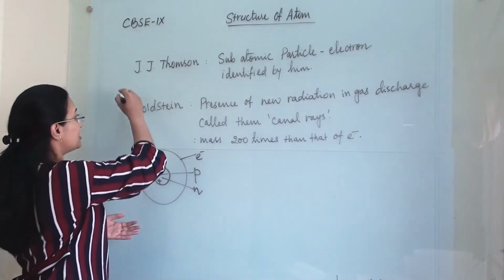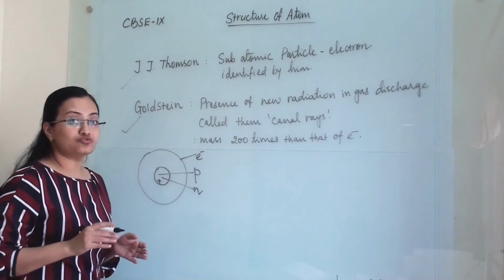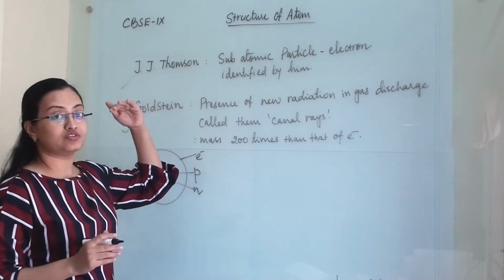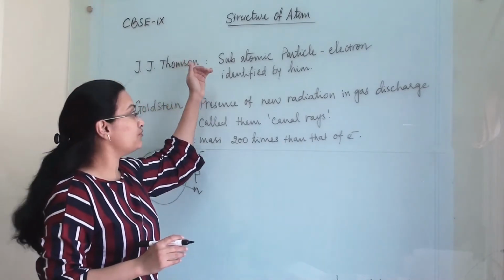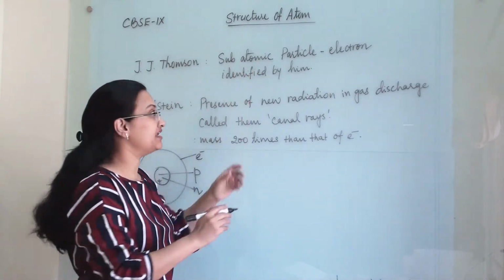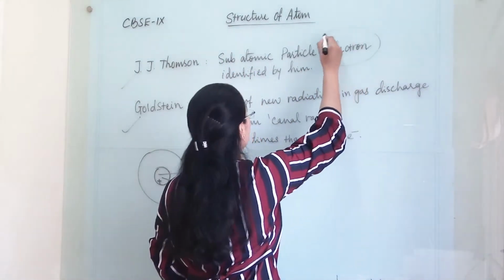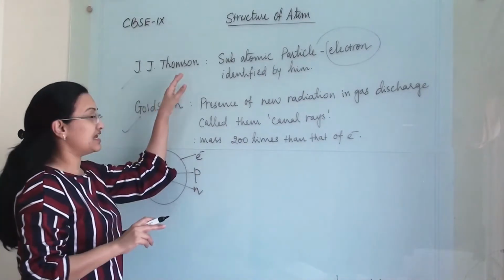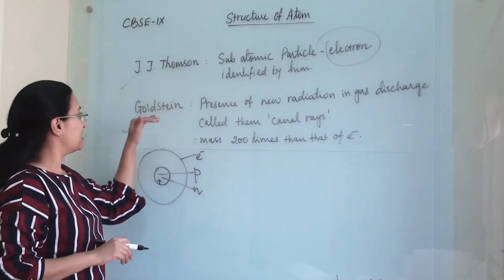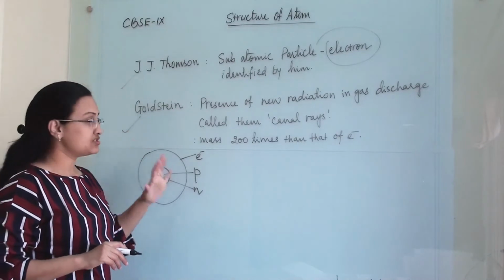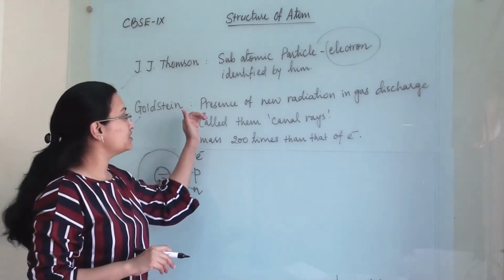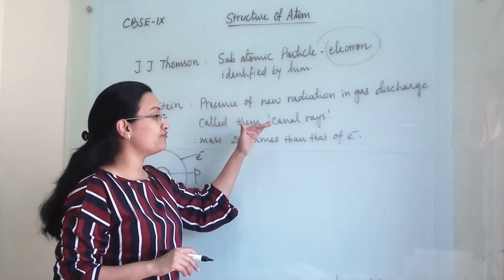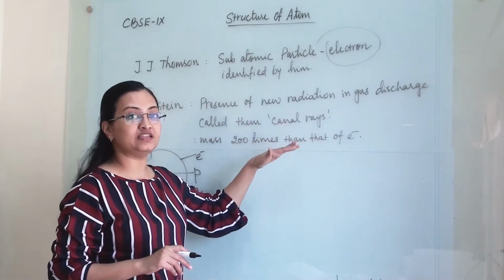First, two things we need to know. J.J. Thomson was the first scientist who found the first subatomic particle, and that was the electron. This electron was identified by him. The second scientist was Goldstein, and he found that there is another particle present in the atom.